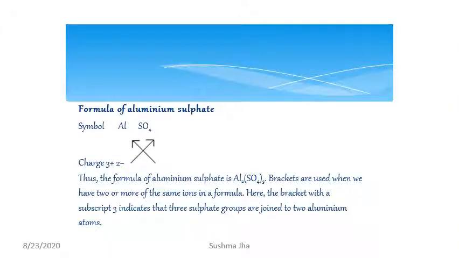Now let us see how to write aluminium sulfate. Aluminium has valency 3+ and SO4 has valency 2-. So by writing the valency crosswise, we will get the formula of aluminium sulfate, Al2(SO4)3. Bracket is used, as we know, because SO4 is a polyatomic ion. Bracket with subscript 3 indicates 3 sulfate groups are joined to 2 aluminium atoms.